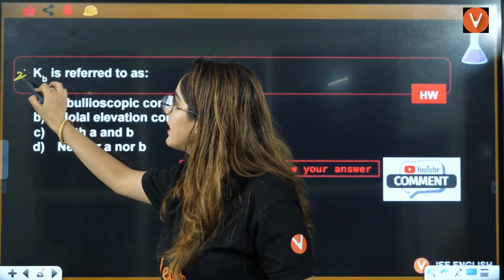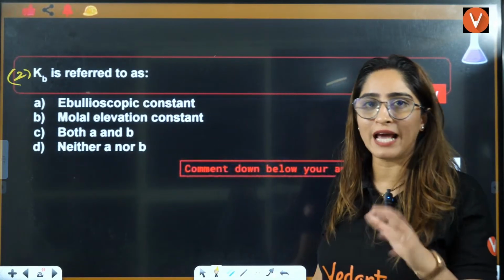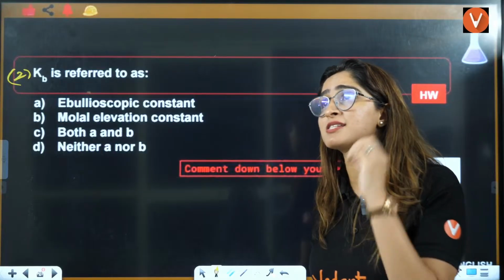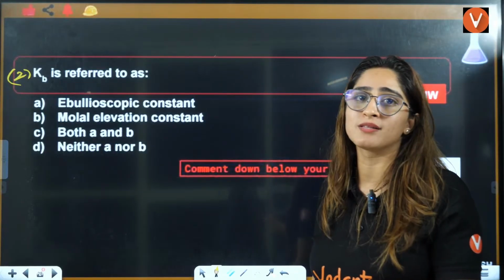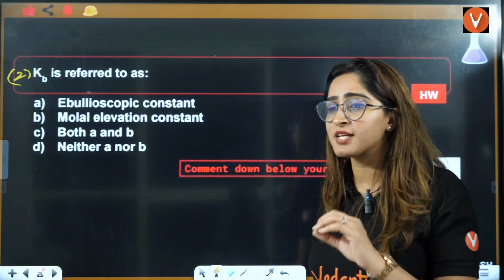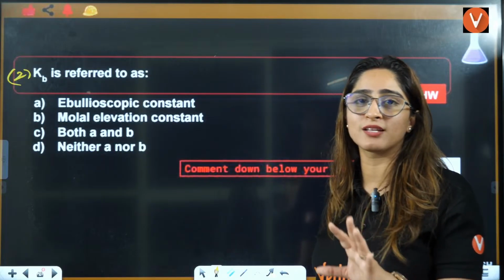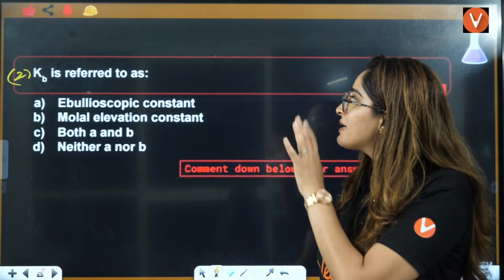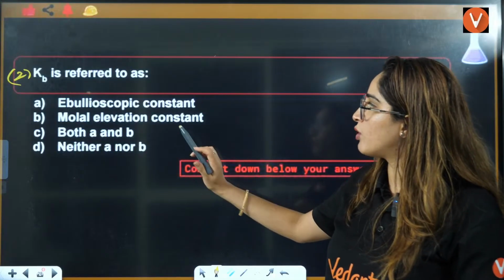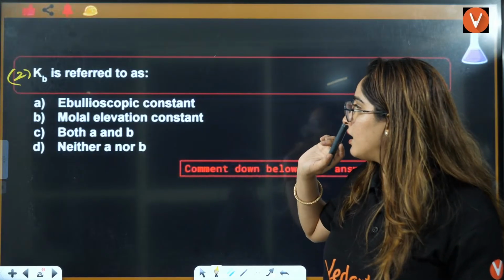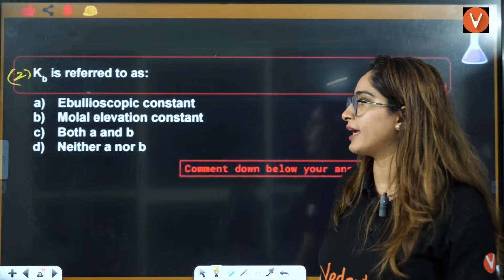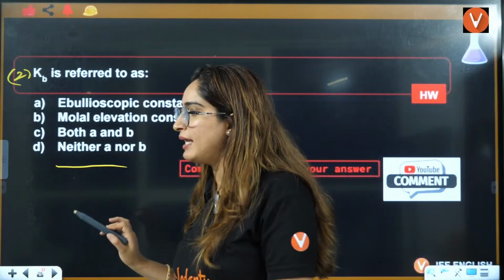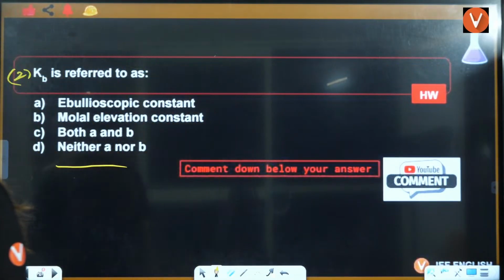Even if you're watching recorded or live, even if you watch this 1 month or 2 months later, 1 day before the exam, you have to answer the homework question. The second: KB is referred to as the ebullioscopic molal elevation constant. Then you have both A and B, neither A nor B. That is your second question.